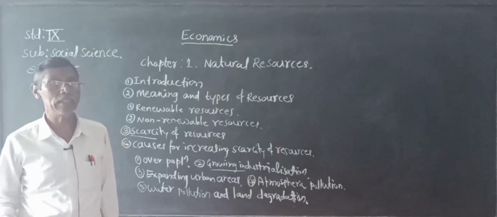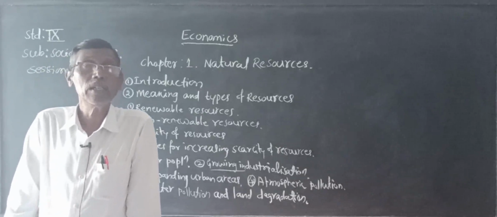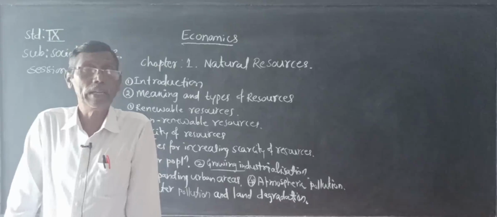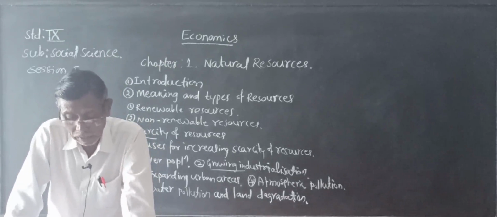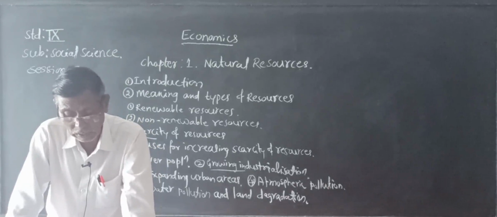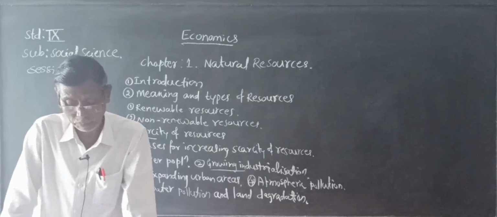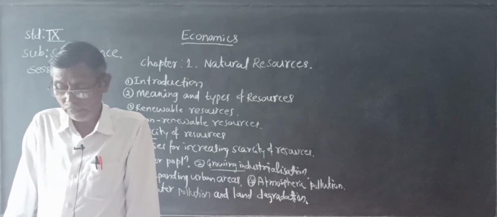So they are causing air pollution and water pollution. So we have to educate the people about the conservation of resources and less polluting ways of doing everyday activities.